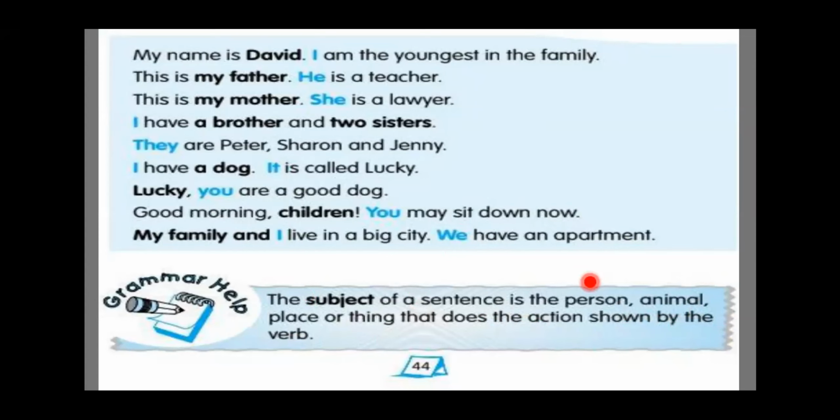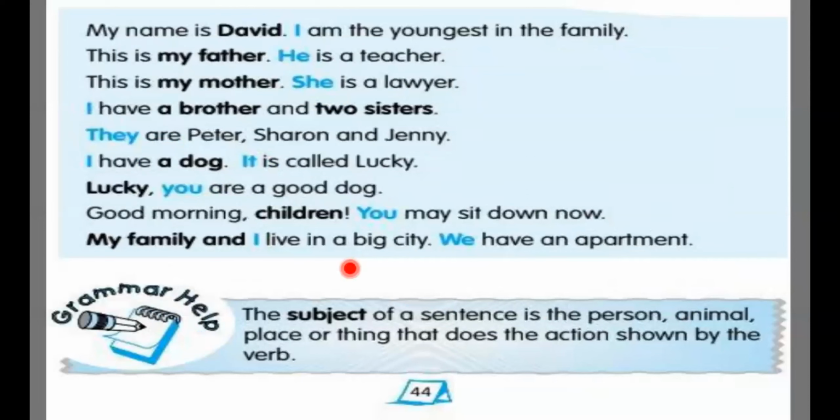Subject can be person also, animal also, place or thing, that does the action. जो action perform करता है उसे subject कहा जाता है. तो subject person भी हो सकता है, animal भी, place भी, thing भी. So are you getting my point? The person or animal who does the action is known as the subject. So all of you are clear till here? We are discussing personal pronouns over here.